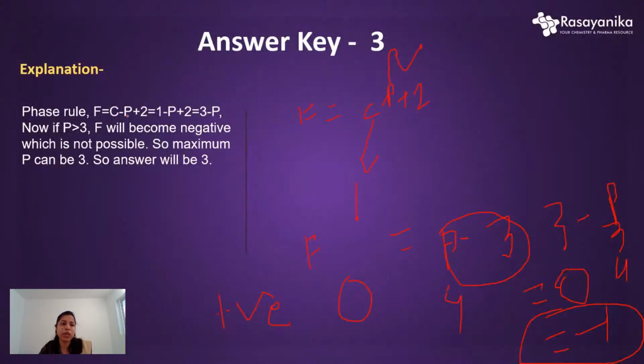So it's a pretty simple question. Here I have also written the explanation regarding this. If we put the value of P greater than 3, that is 4, then the degree of freedom becomes negative, so it cannot be possible. So the maximum value is 3.